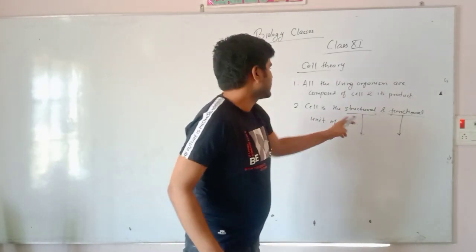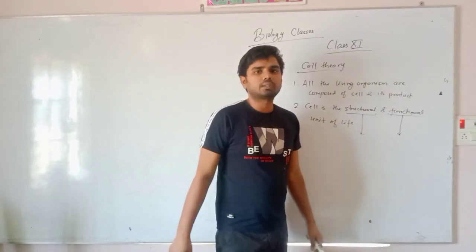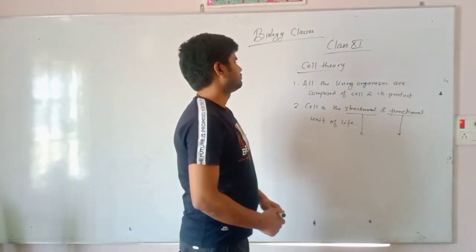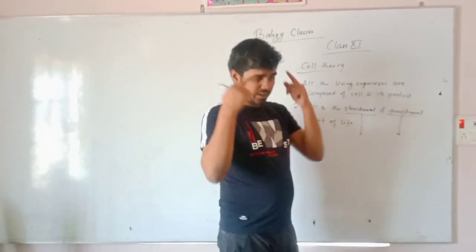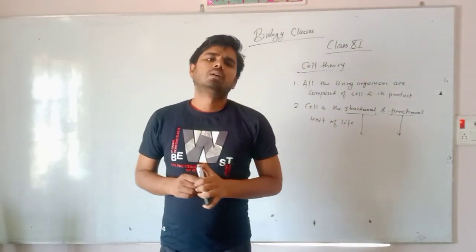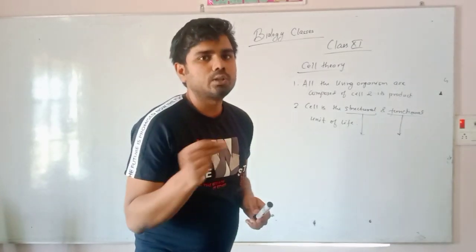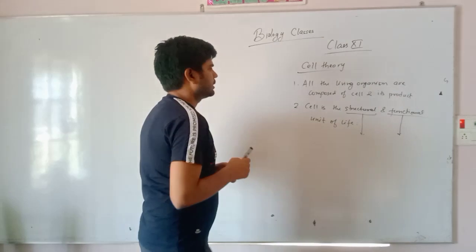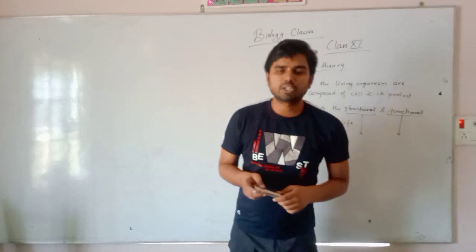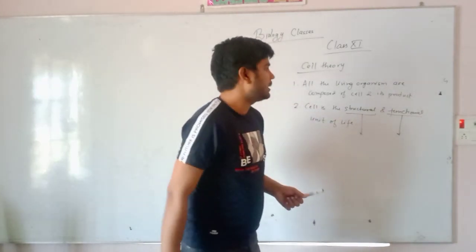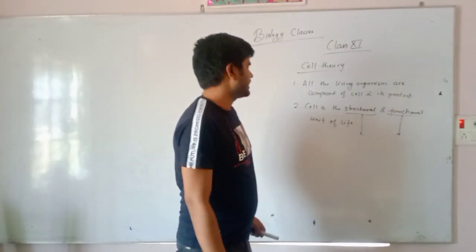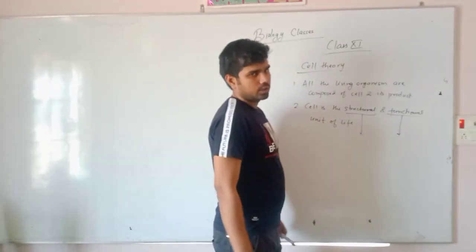हमारे शरीर का स्ट्रक्चर, हमारे शरीर को स्ट्रक्चर कौन प्रदान करता है? सेल. हमारे शरीर को फंक्शन कौन प्रदान करता है? सेल. Now structure, the body, the ear, the nose, the hand, the legs, stomach, everything is basically given by a unit known as a cell. And further, cells become a tissue, and when tissue becomes organ, then organ system, and all the series have different functions. So we can say that cell is a structural and functional unit of life.